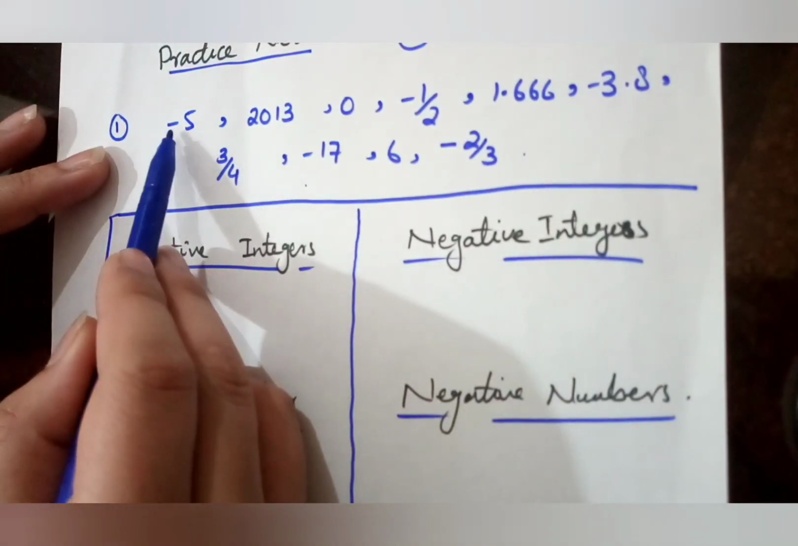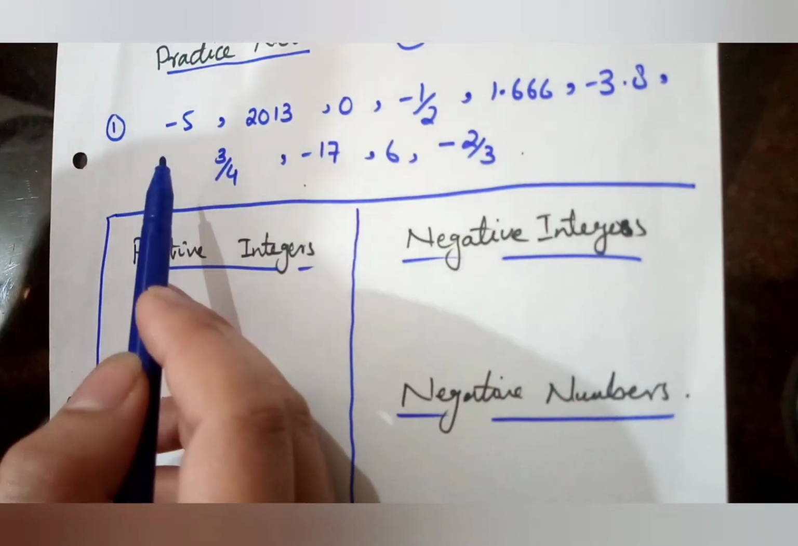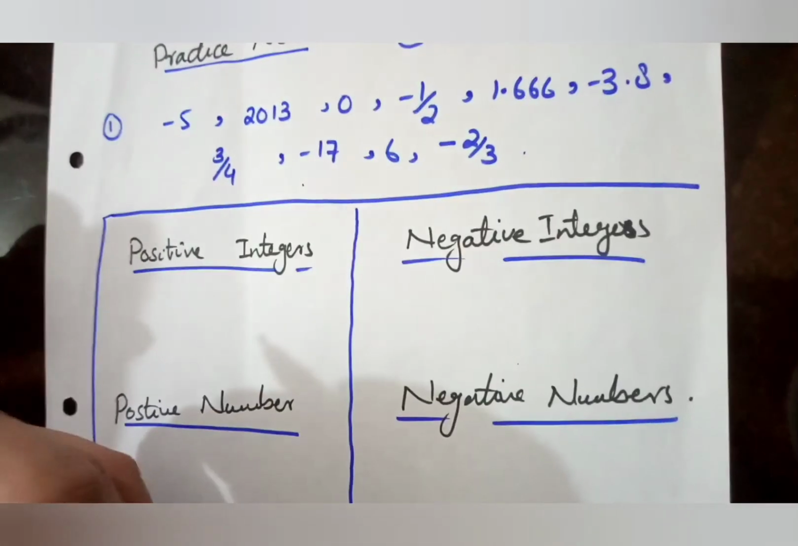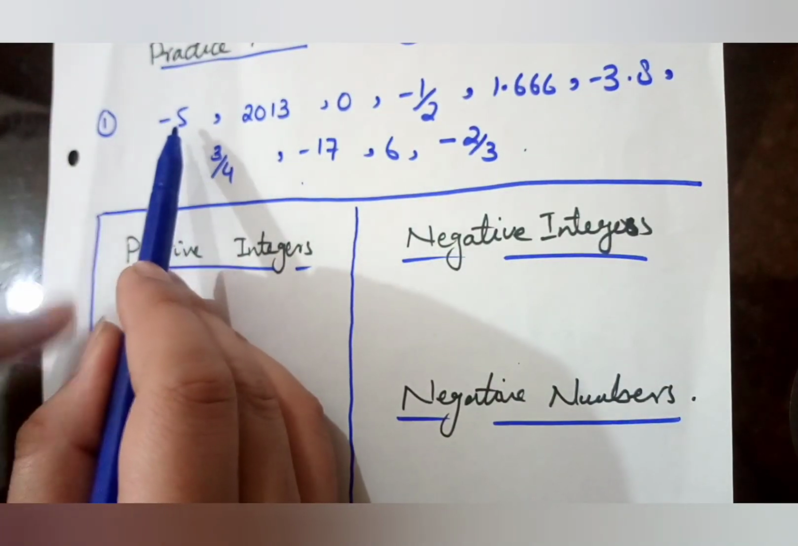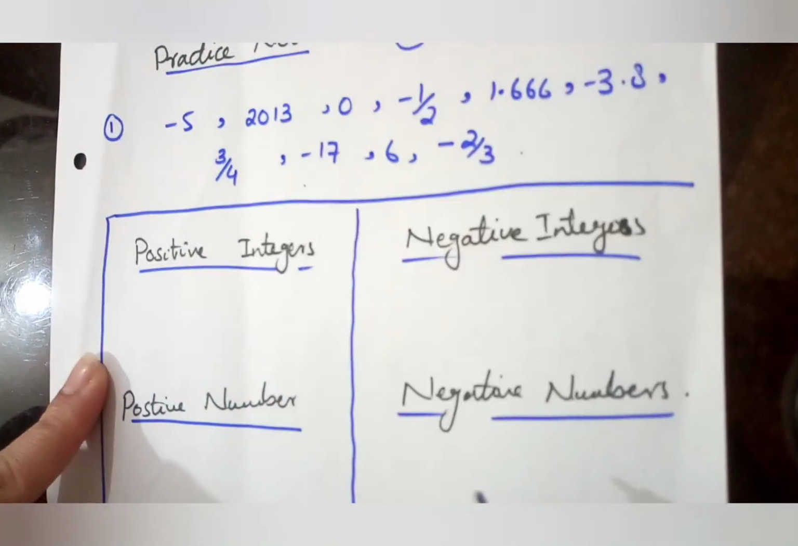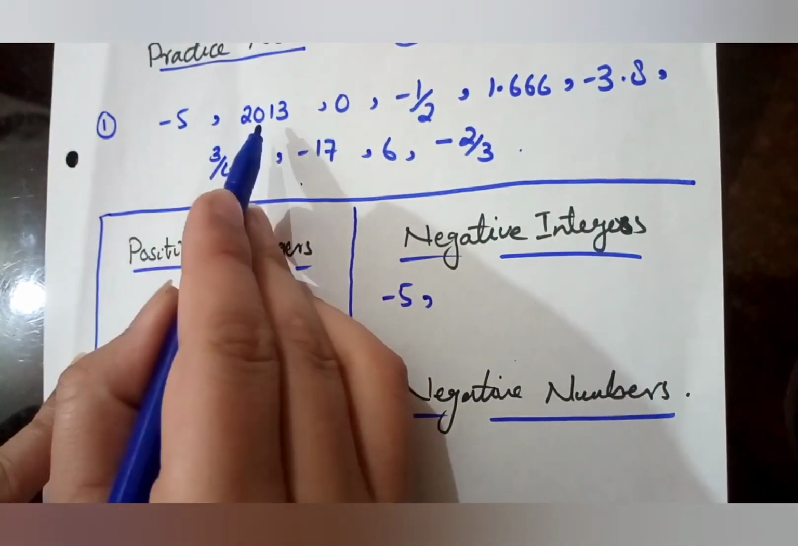Now you see minus 5. This minus is your negative, something that is below 0. So minus 5, and there is no point, no fraction, so definitely this is a negative integer. So we place the number in the integer box.